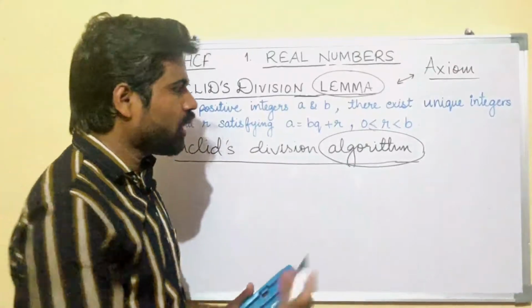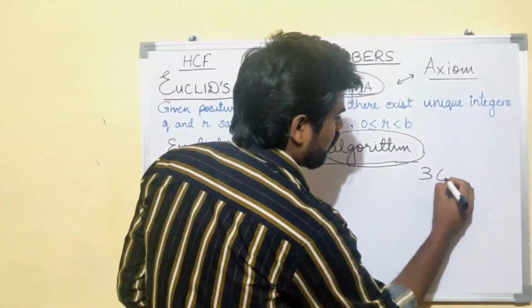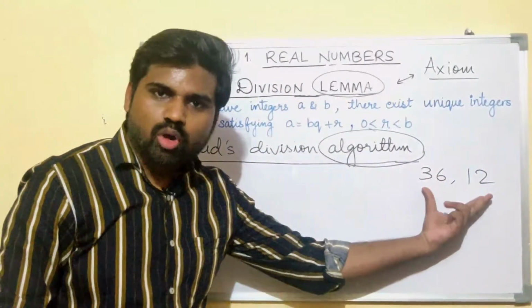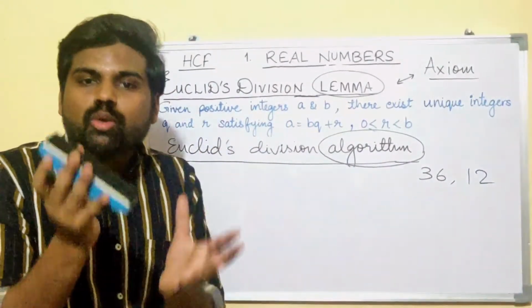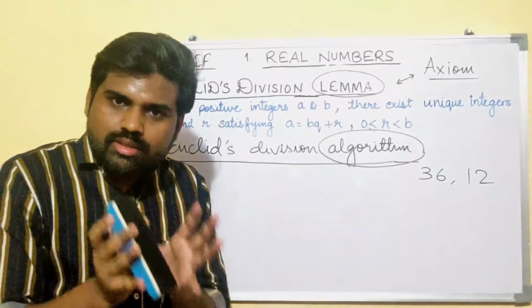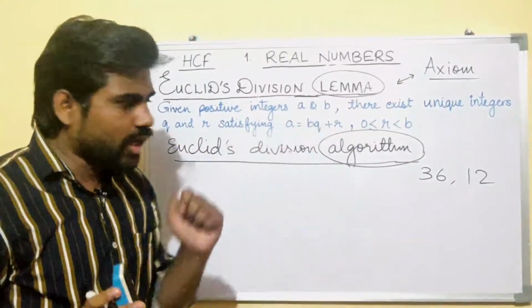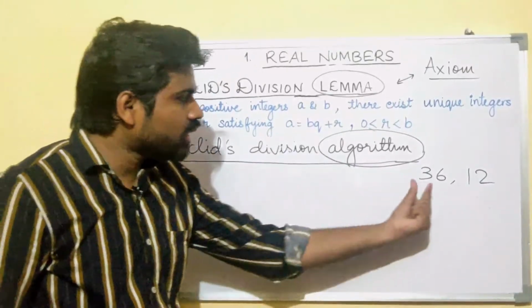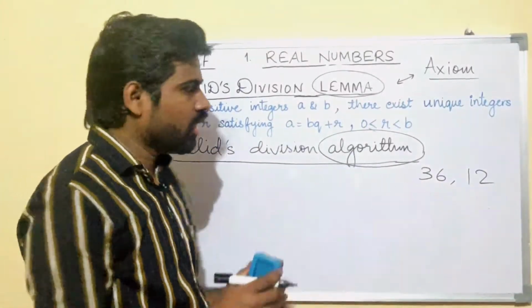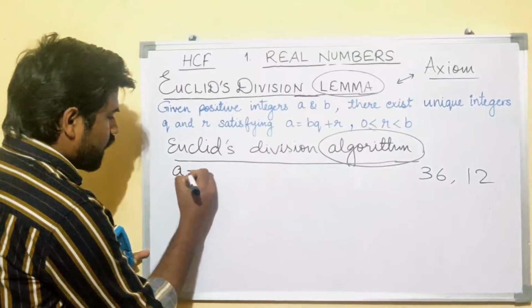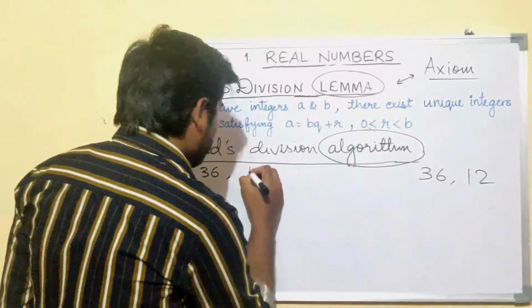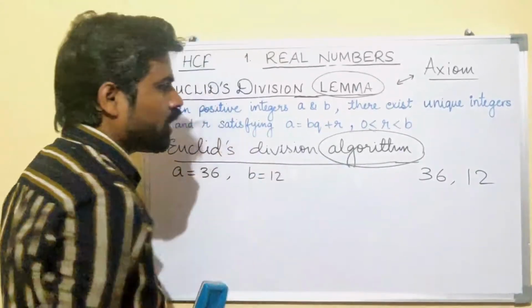Now let us take 36 and 12. Why am I selecting very small numbers? Because I am trying to make you understand. As soon as you understand, we'll increase the level. Now what did I tell you? The very first step is to select the greater number as A. So your number A is 36 and B is equal to 12.